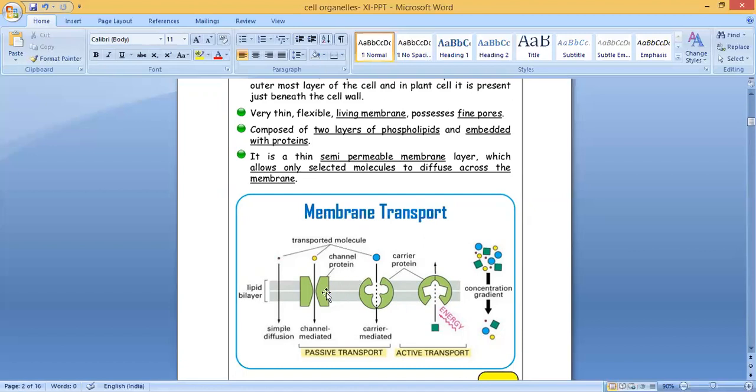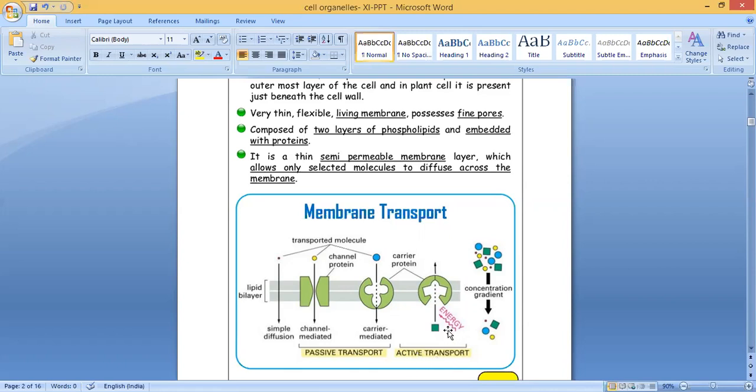Here you can see a channel protein. This is channel mediated; through this also molecules move from outside to inside. Here this is a carrier protein, so this is carrier mediated. Carrier mediated also works from higher concentration to lower concentration. But here you see it's going against the gradient, from lower concentration to higher concentration. So it's going against the concentration gradient. This is known as active transport.